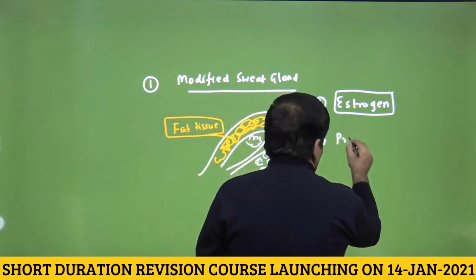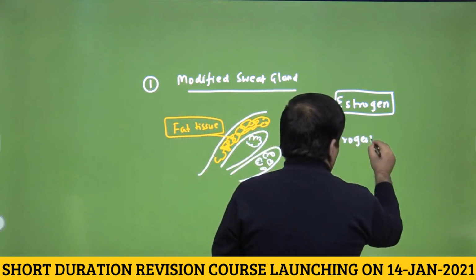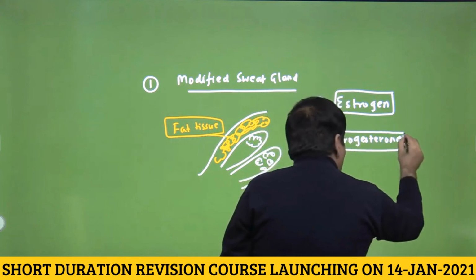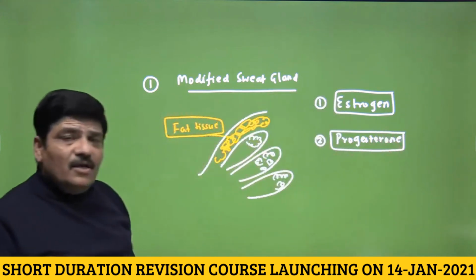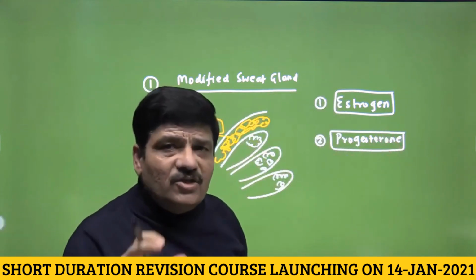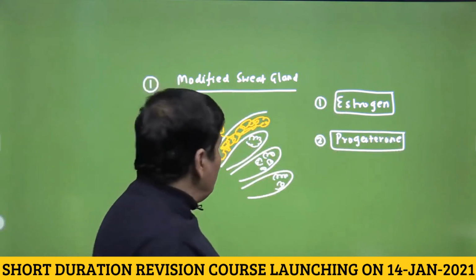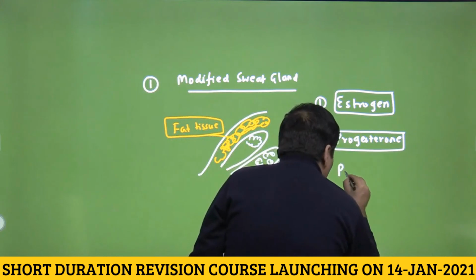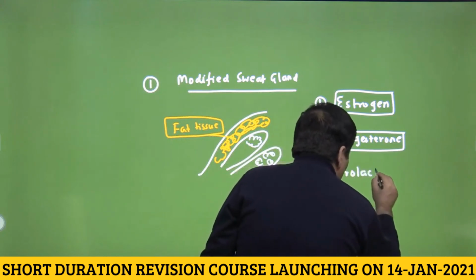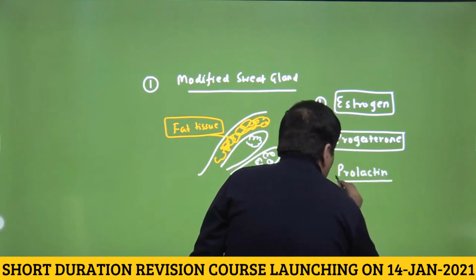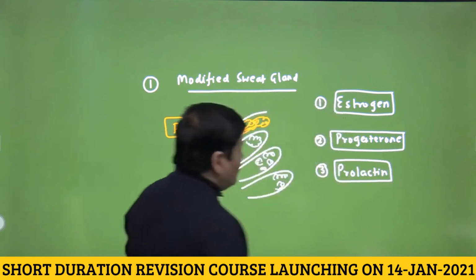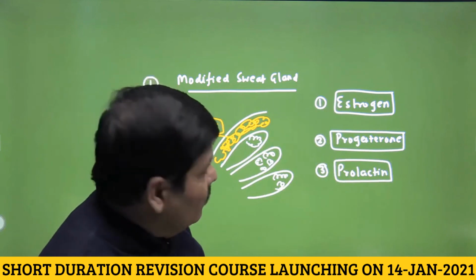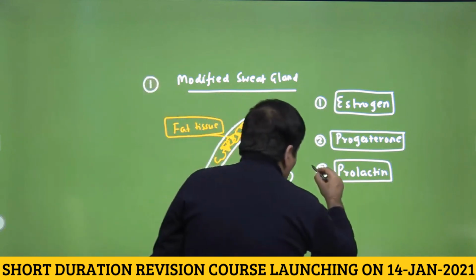the hormone progesterone gives the apparatus or the organ its functional capability. Now please remember what I am saying. The structural growth would be estrogen, the functional capability would be given by progesterone. Number 3, the actual secretion of milk would be done by prolactin, because of the influence of prolactin. There is a placental hormone called somatomammotropin as well, that would also be involved, but largely it will be because of prolactin.